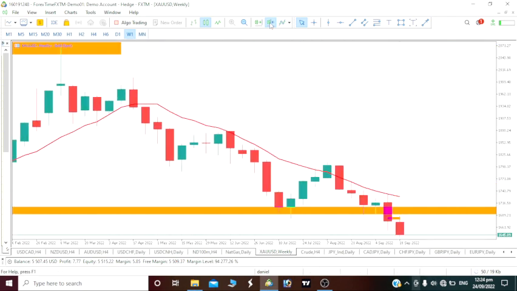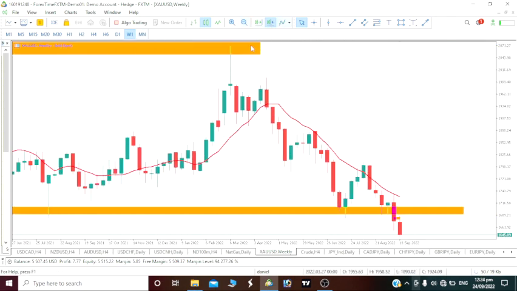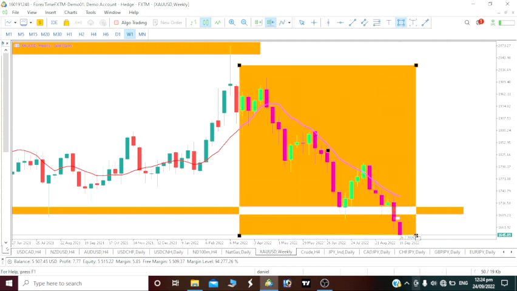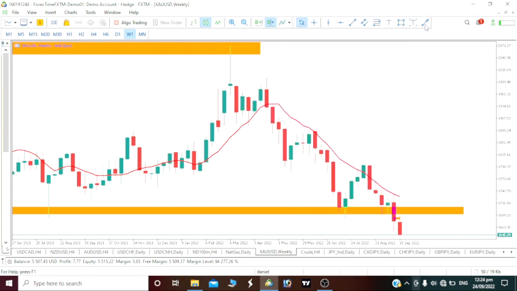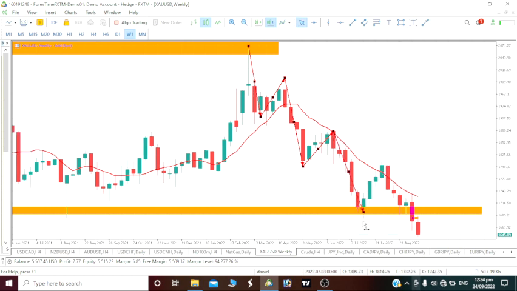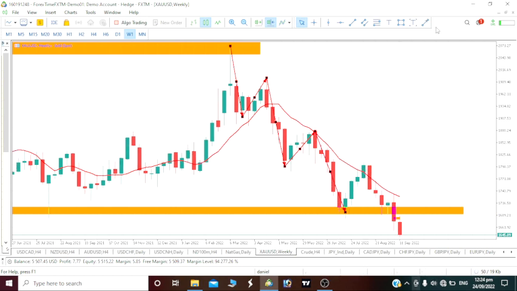Now let's take a look at it on the weekly time frame. On the weekly time frame, we can see that with this recent move, we are actually on a drop. Now see it this way. There is an impulse move downward here. We had a correction made here. Another impulse move occurred, then a correction was made here. We had another impulse move, right? We can see it came to this level, and at this level it reacted and pushed up.